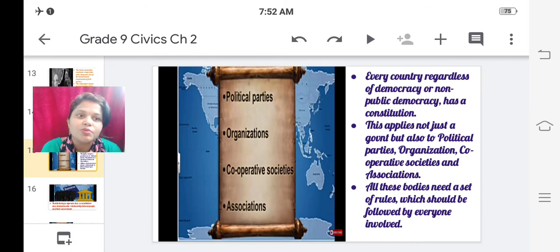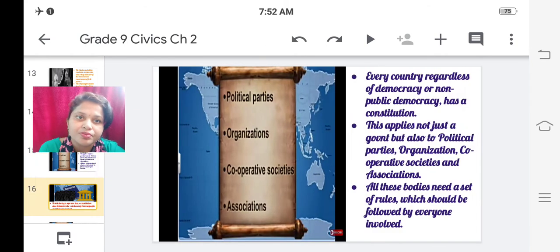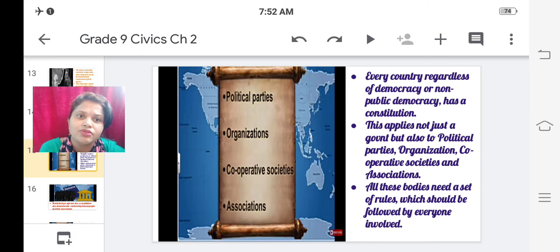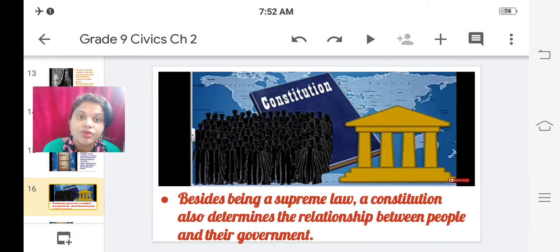So all these bodies need a set of rules which should be followed by everyone involved: political parties, organizations, cooperative societies and associations. Now let us move ahead.